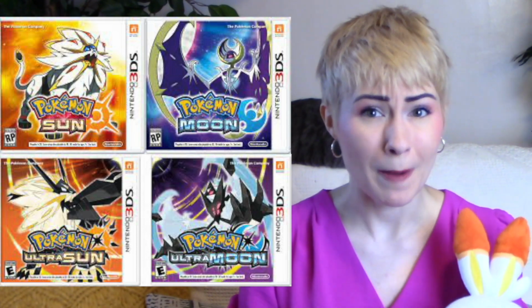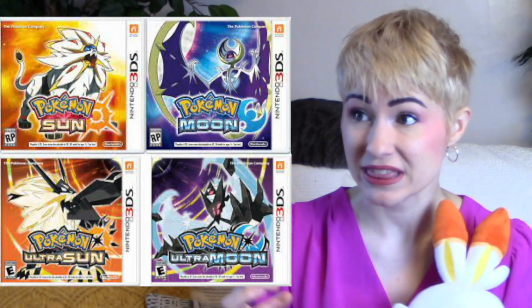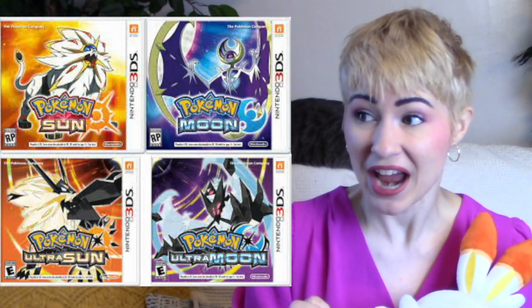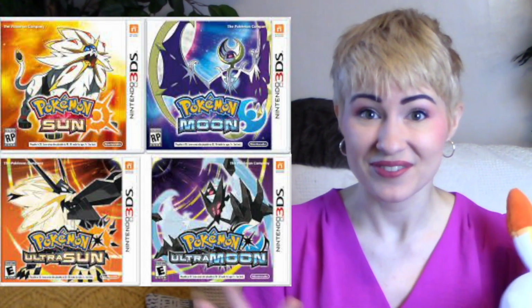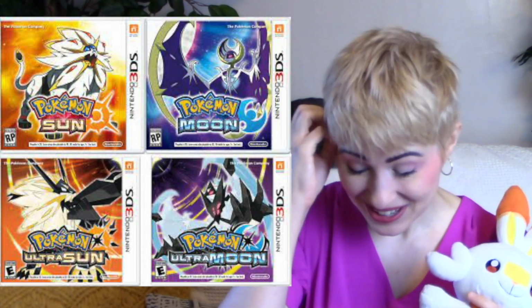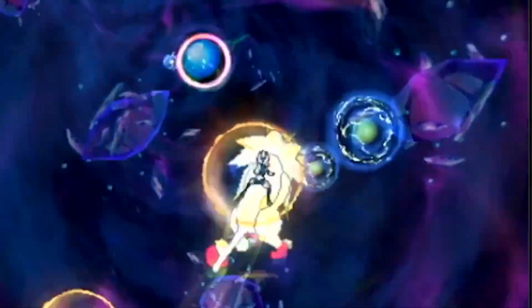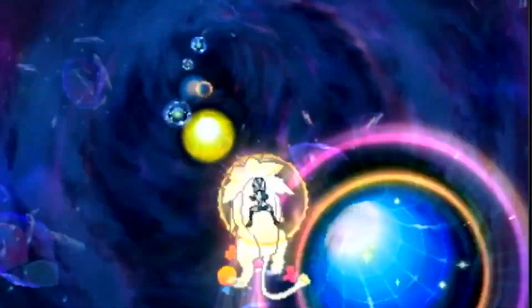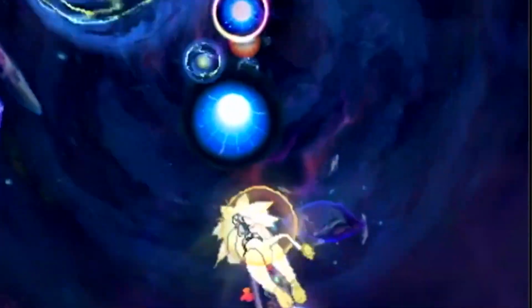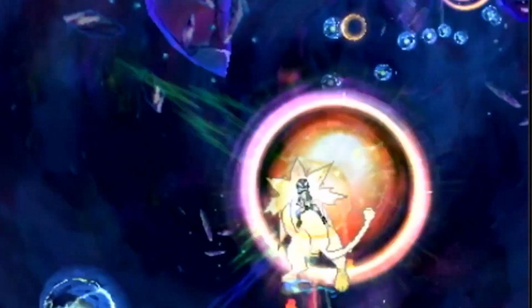that show parallel universes within one game. Like, we're actually able to go into other universes within one game. Especially in Ultra Sun and Ultra Moon, Solgaleo and Lunala are able to help people travel through Ultra Wormholes and traverse Ultra Space, the space between universes, guiding them to and from their home universes.